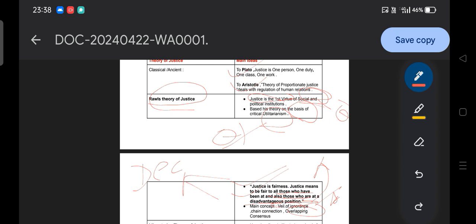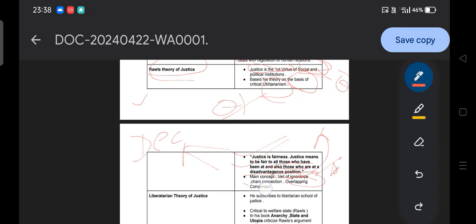Why is this kind of thing required according to Rawls? For distributing the primary goods in an unbiased manner. Like you noticed, there is a question that justice should not be biased, justice should be unbiased. That's why he derived that idea and introduced the veil of ignorance.